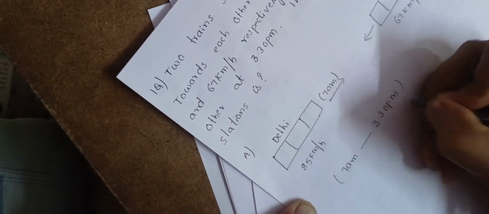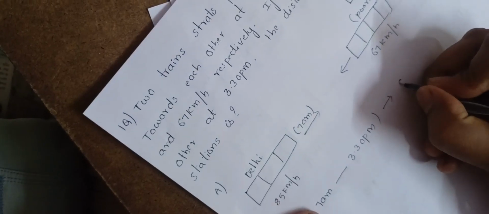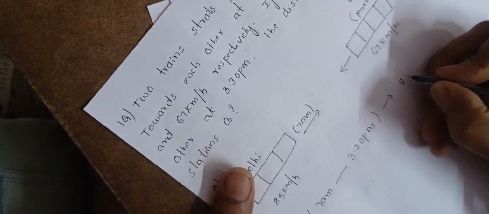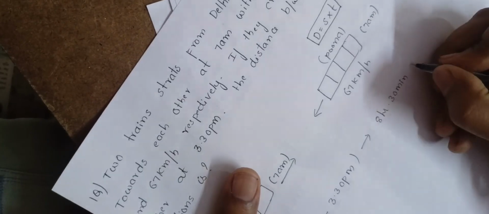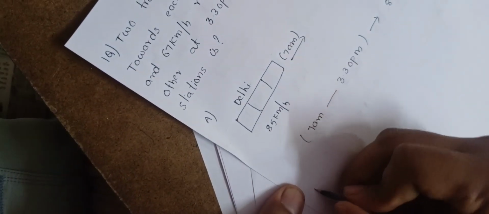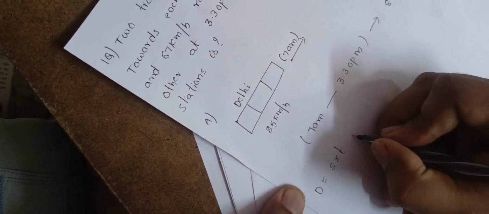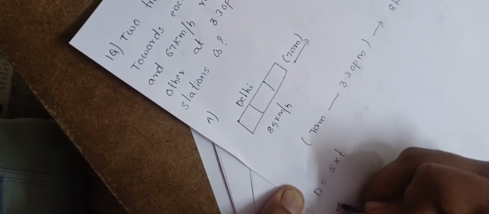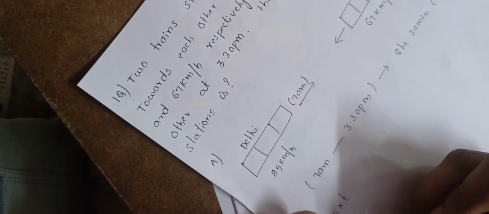So, subtracting, the required time traveled is 8 hours 30 minutes. That means 8.5 hours. From the formula D equals S into T, as we know, they are traveling opposite to each other, which means we have to add the speeds.